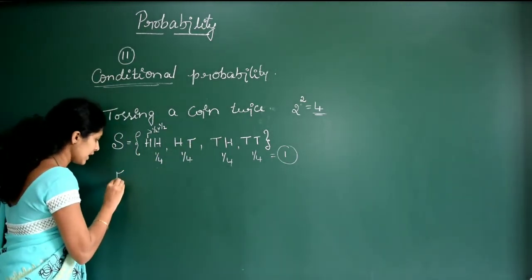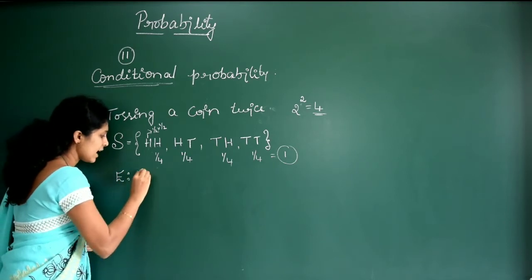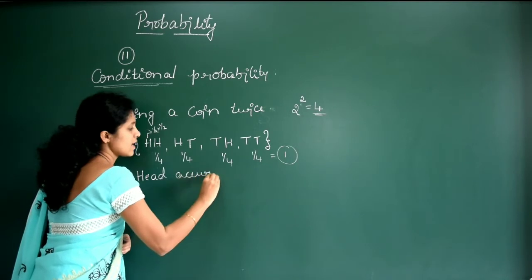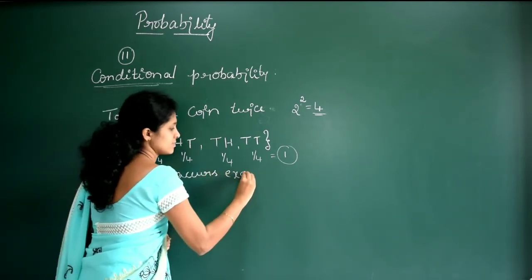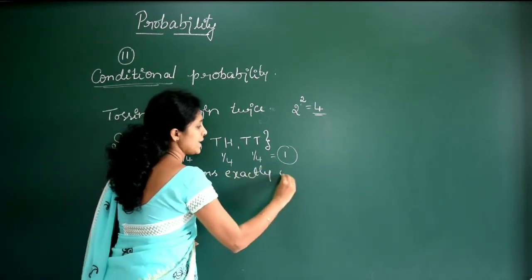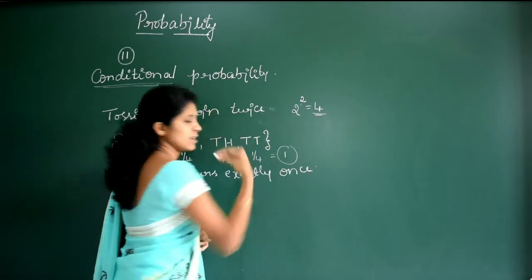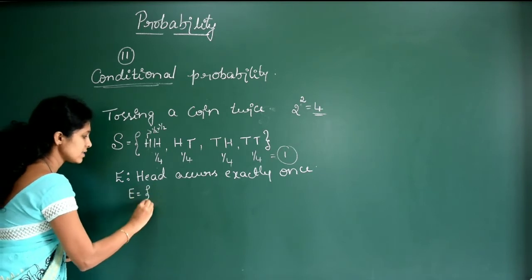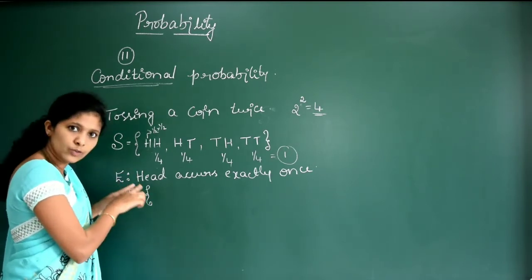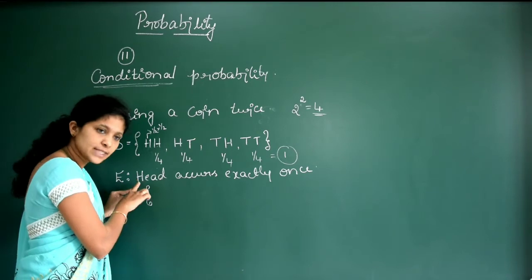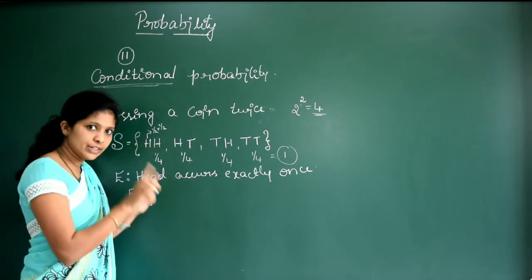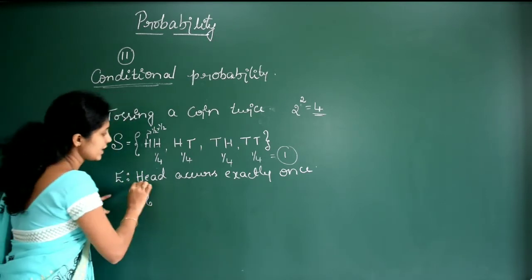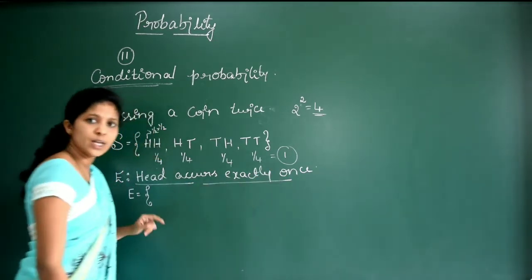Let us consider our event E: head occurs exactly once. So clear? Head occurs exactly once. Now can you say what are the elements of event E? The event will always be a subset of the sample space, right? Event is always a subset of a sample space. Here I have considered head occurs exactly once. Now what are the elements?